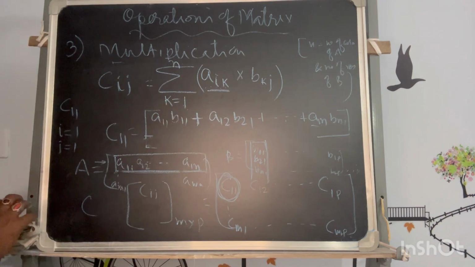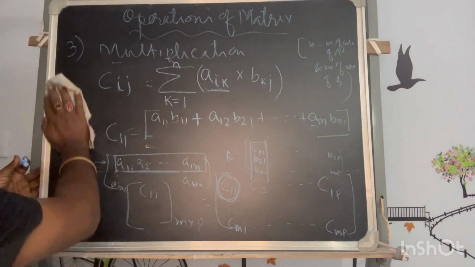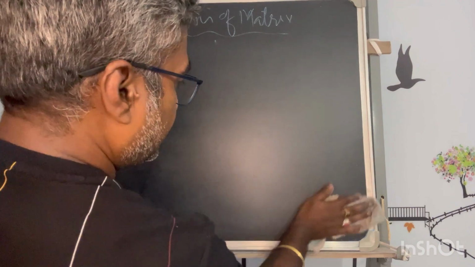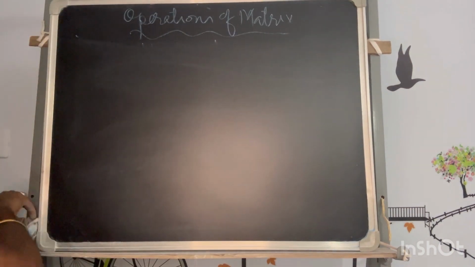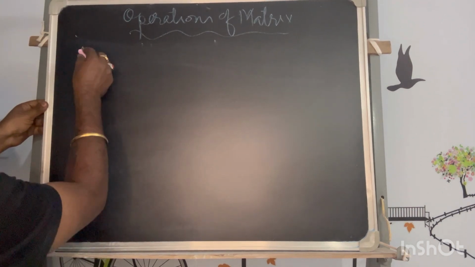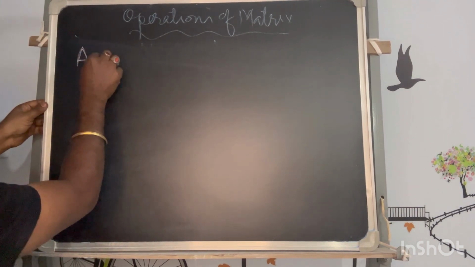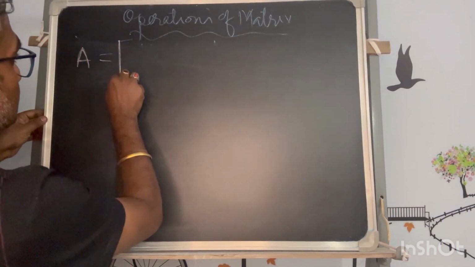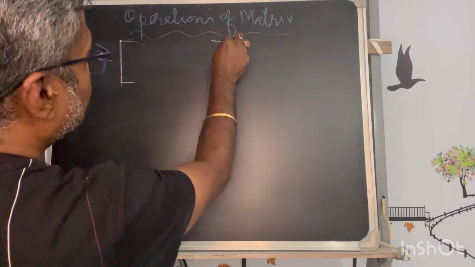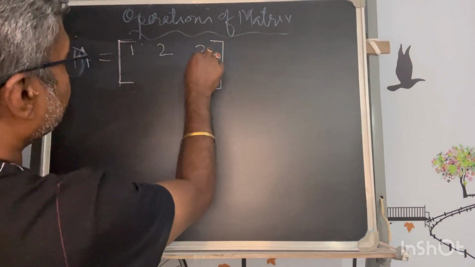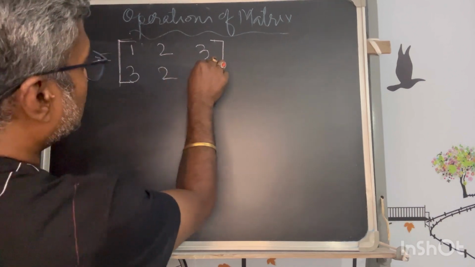Understood? So let us take some example, and I will take some lower order of matrix so that it can be cleared easily. Okay. So let's say one of my matrices, I will use a different chalk for this, let it be 1 2 3, 3 2 1.